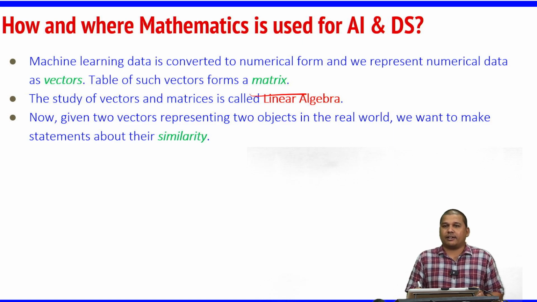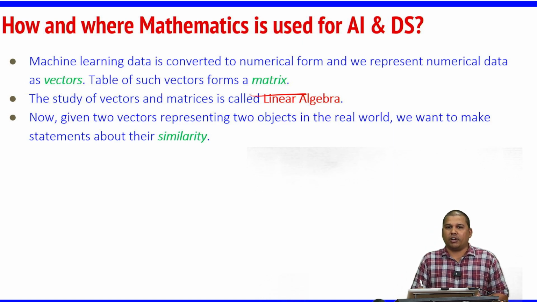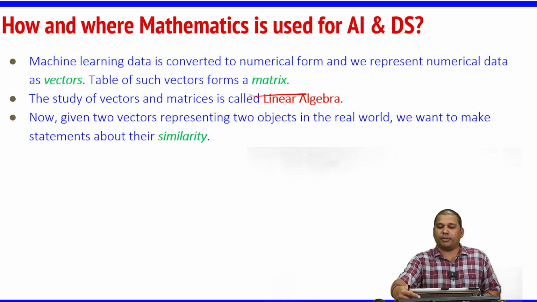Now, given two vectors representing two objects in the real world. We understood from the first point that ML data can be converted to numerical form, the numerical data we represent as vectors, and a table of such vectors is a matrix. When you have two vectors representing real world objects, we want to make some comment about their similarity. Why do I have to comment on similarity?